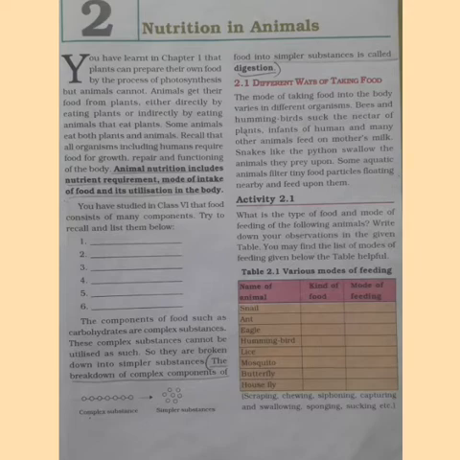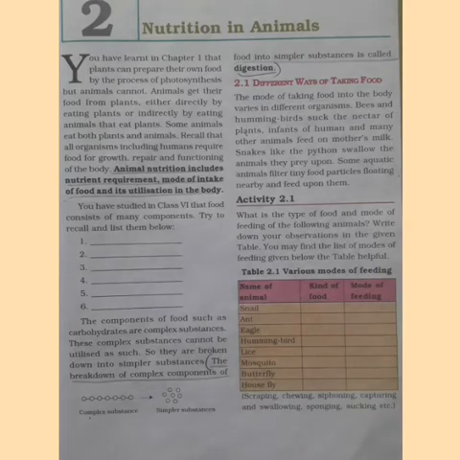You all know that animals get their food from plants, either directly by eating plants or indirectly by eating animals that eat the plants. Some animals eat both plants and animals. So, organisms including humans require food for their growth, repair and functioning of the body. Without food, living organisms cannot survive. Food is the basic necessity of life.